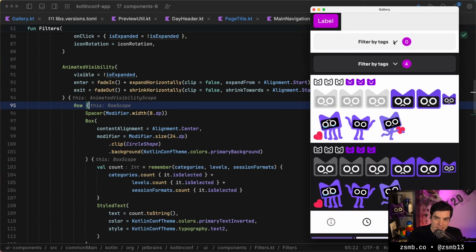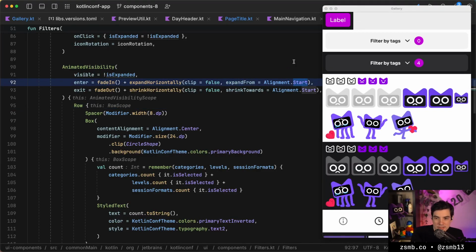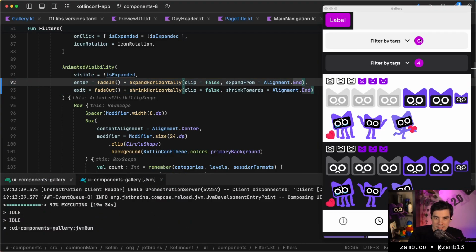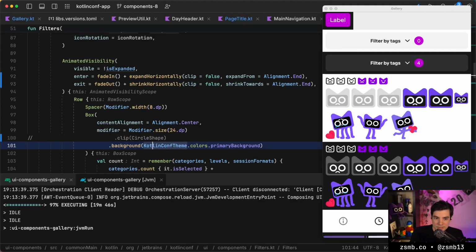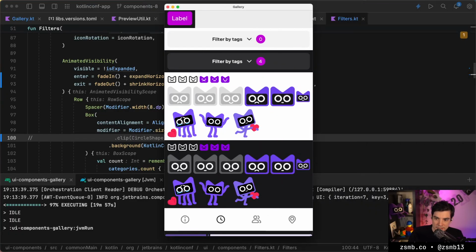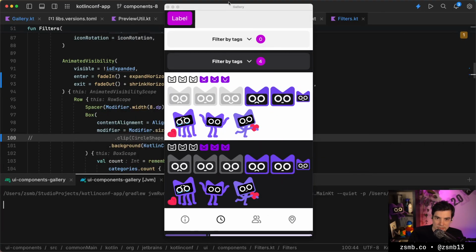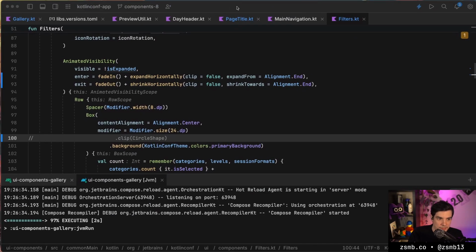So that's all that's required for that fading and sliding animation, and we can customize which way it expands. So if I was to change this so that it expands towards the end, did we lose hot reload? I wonder. Let's try to make it another circle. Oh yeah, we lost hot reload. I'm going to take a note of that. That's interesting. So let's run it again and see if it will comply with us this time.